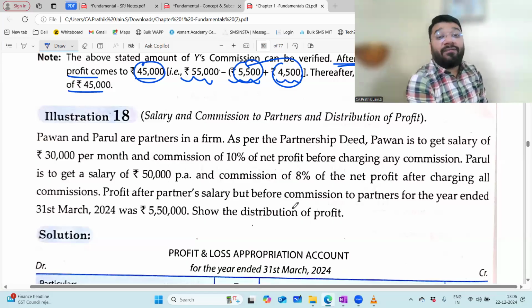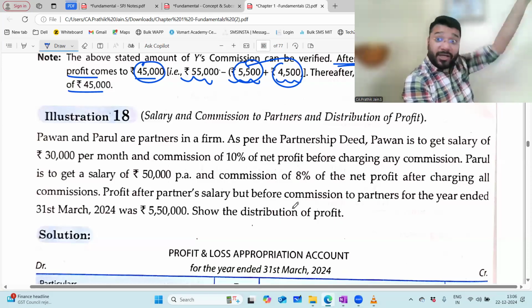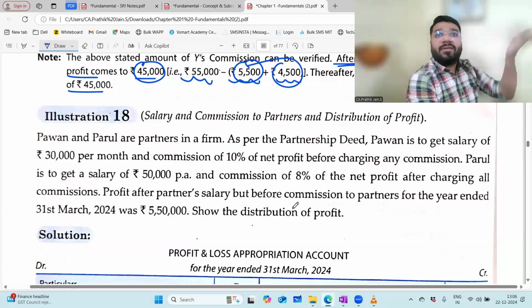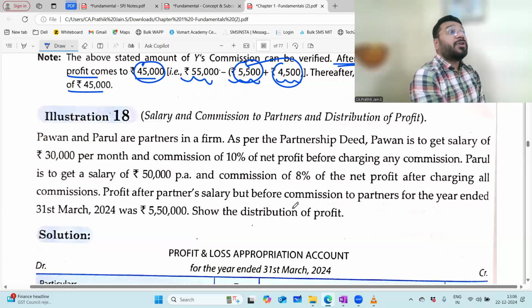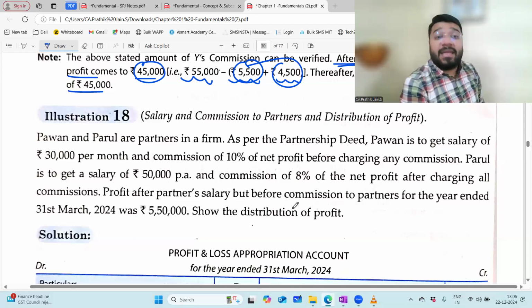Parul is to get a salary of 50,000 per annum. PA stands for per annum. So what will people do? 30,000 if I multiply by 12, 360 it is coming. 50,000 also multiply by 12? Because where is 360 and where is 50,000? Per annum means what? They've already multiplied with the 12 months and they've given the final salary value.